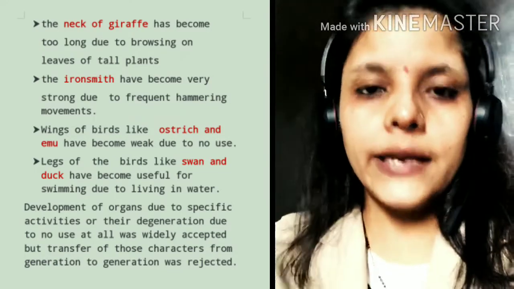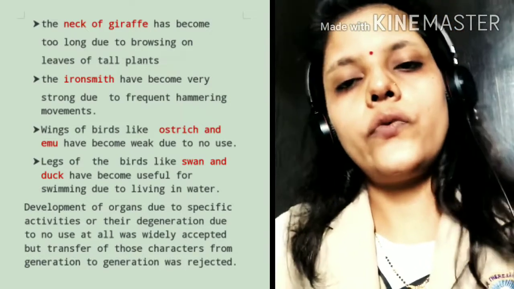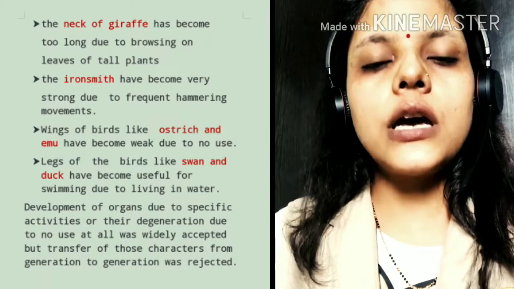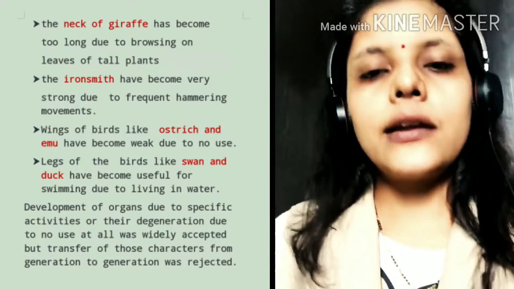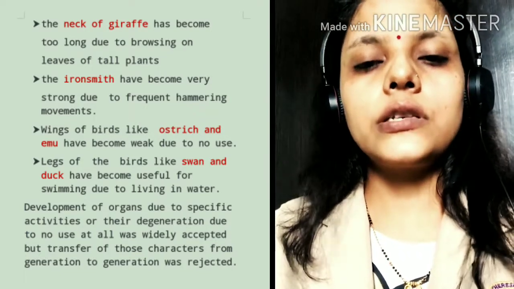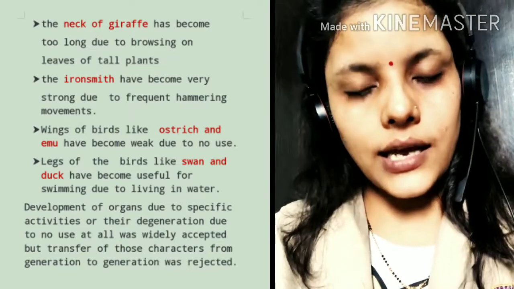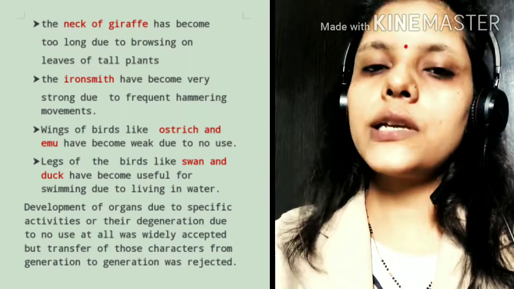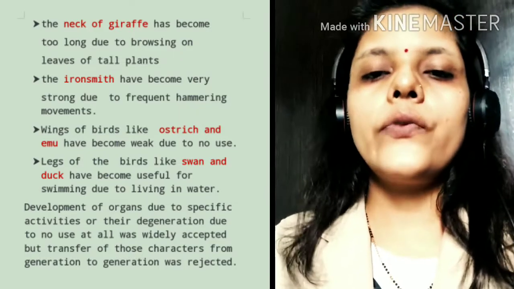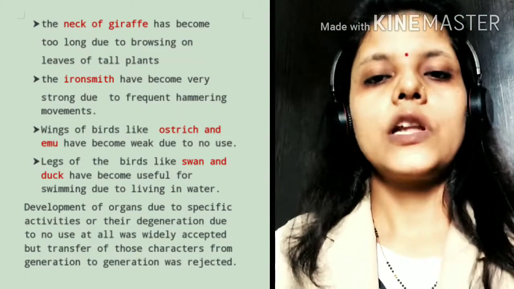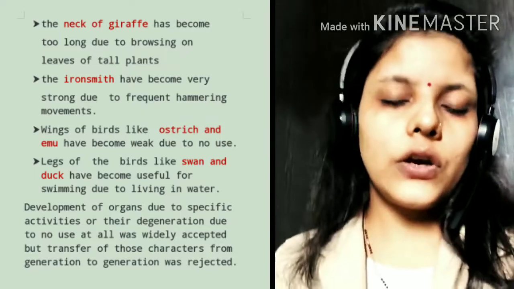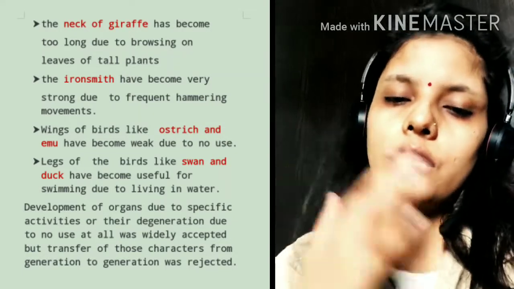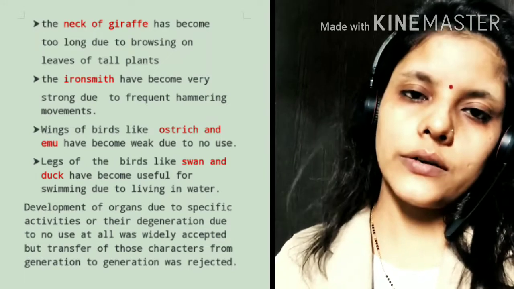I will explain what the theory of Lamarckism is. According to him, there are morphological changes, like those organs which we use in daily life become strong, and those organs which we do not use in daily life will be weakened over time. Okay, like we do not use our ear pinna, so it will be weakened, but we use our other organs, so they will be strong.